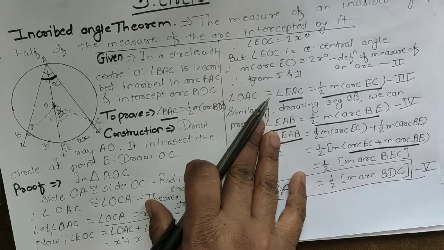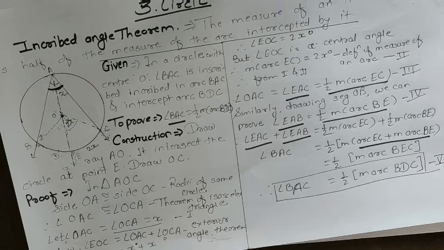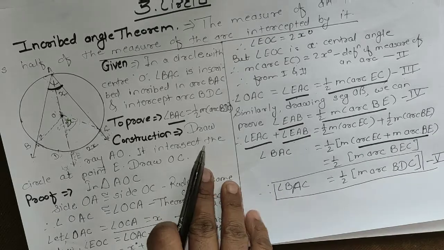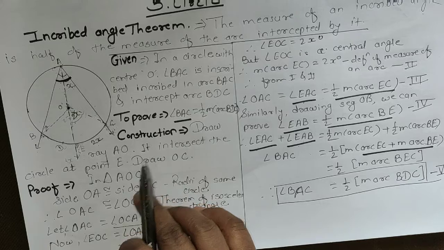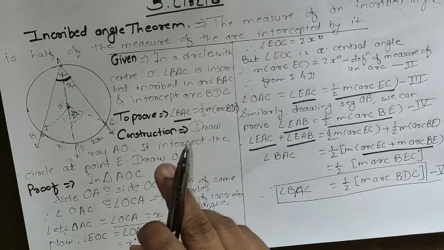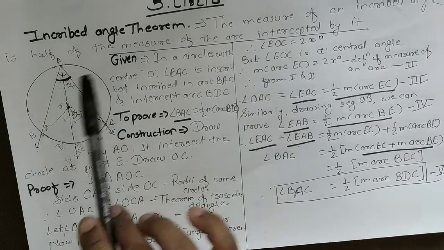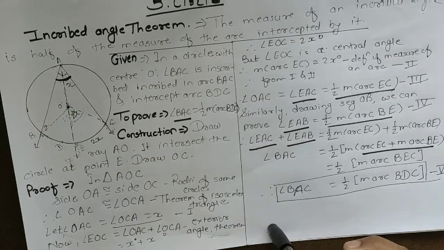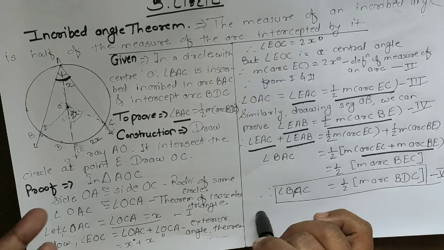So all of you practice this and note down this theorem today. We will take the next corollary of the inscribed angle theorem in the next lecture, and then cyclic quadrilateral. So today we will stop here. It is a theoretically big theorem, but actually it is a smaller, easy one. So all of you practice it. Okay, thank you.